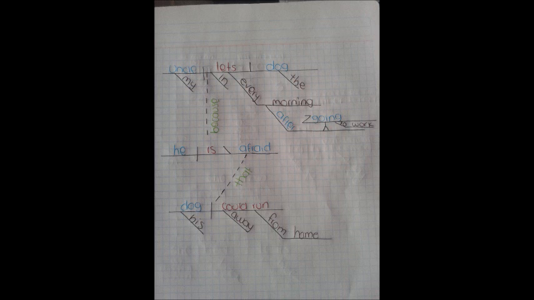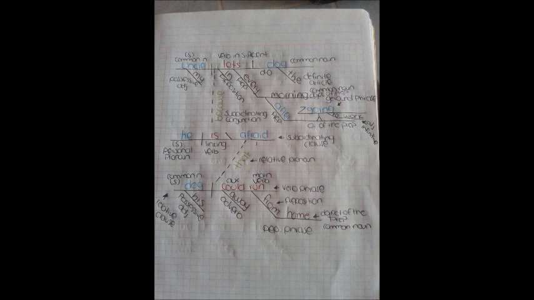From is a preposition and home is the object of the preposition and a common noun. In this example we have only two phrasal verbs, let in and run away. Let in is transitive because it has a direct object, and run away is intransitive.